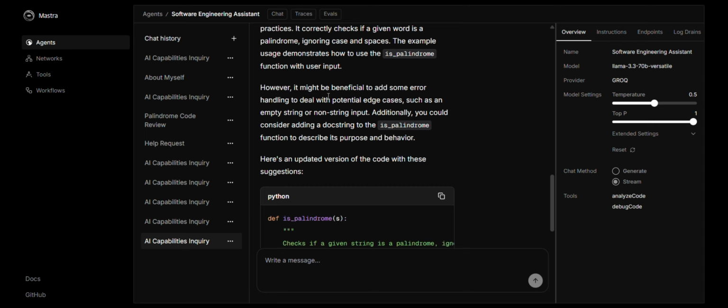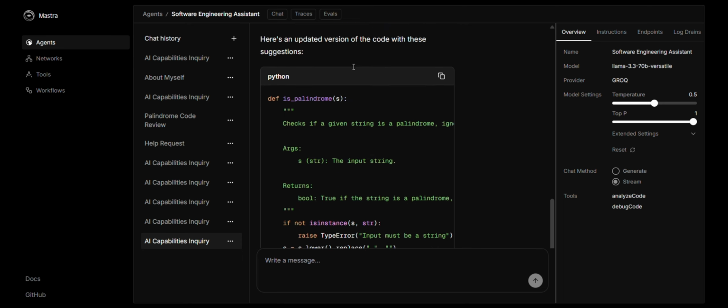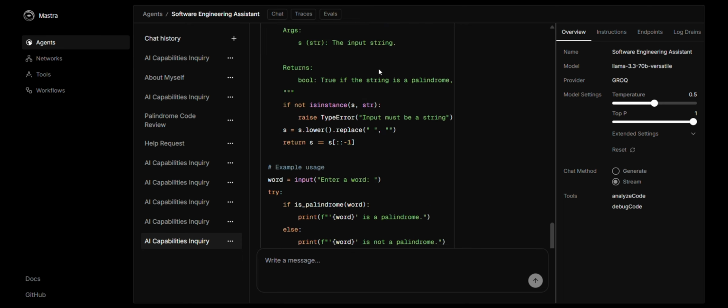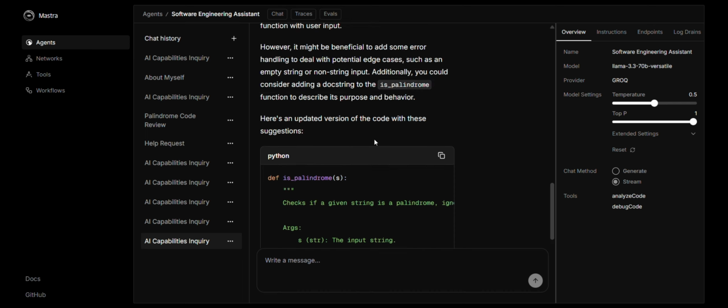And here you can see it tells me it might be beneficial to add some error handling to deal with the potential edge cases such as empty string or non-string input. So here you can see it tells me my code does not handle these edge cases, and here it also gives me the updated version of this code which I can use.